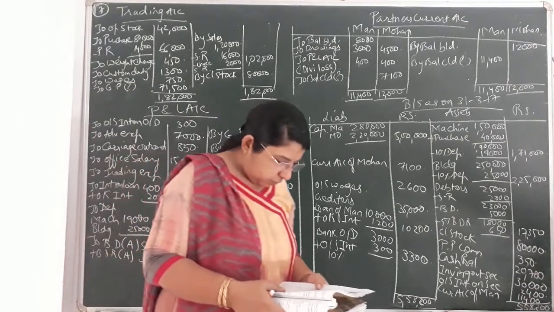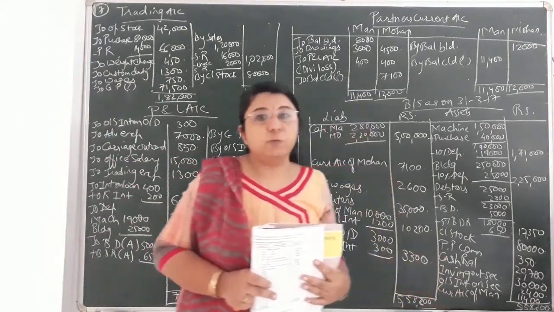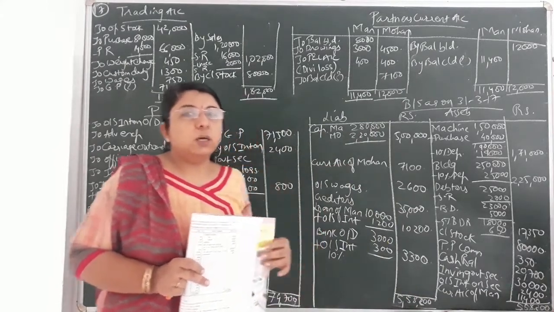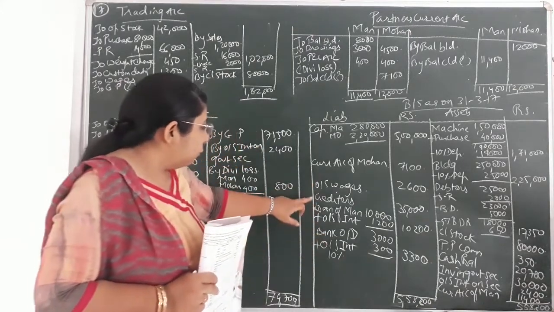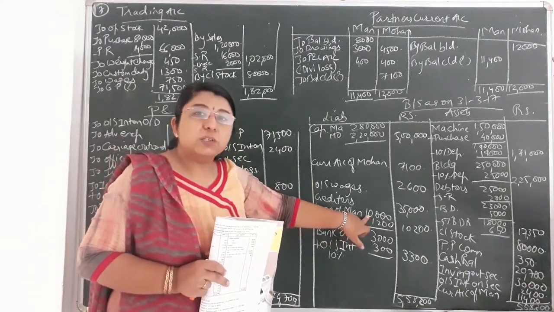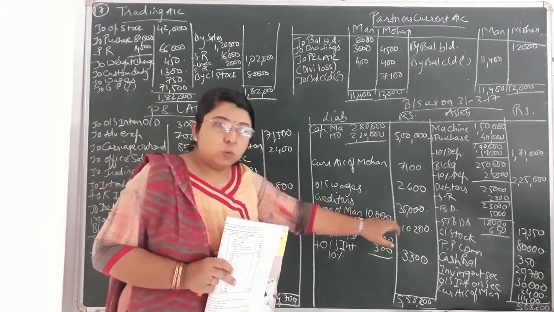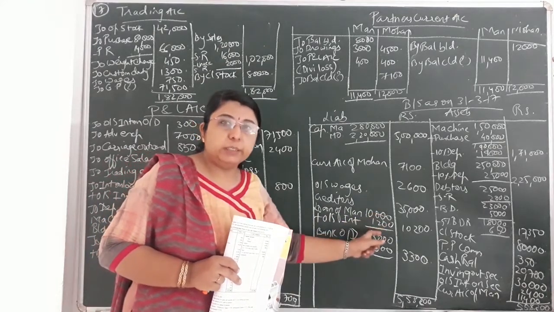Then afterwards, loan of month, that is given 10,000. So that is one kind of liability. In future you have to pay that loan to that partner. So it will be recorded on the liability side of balance sheet. So you can see loan of month that I have written, that is rupees 10,000 inner column I have written. You can write directly in outer column also, but in order to add the outstanding interest on that loan, I have written it in inner column.